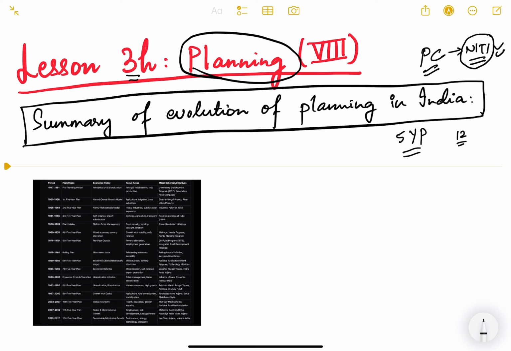Because in the present times, NITI Aayog is a body which is running in our country for almost 10 years now, and we need to also assess and evaluate the functioning of NITI Aayog. How is it different from planning commission? How is it functioning, whether it is successful or not, that also we'll see. Let us first see the summary of evolution of planning in India.